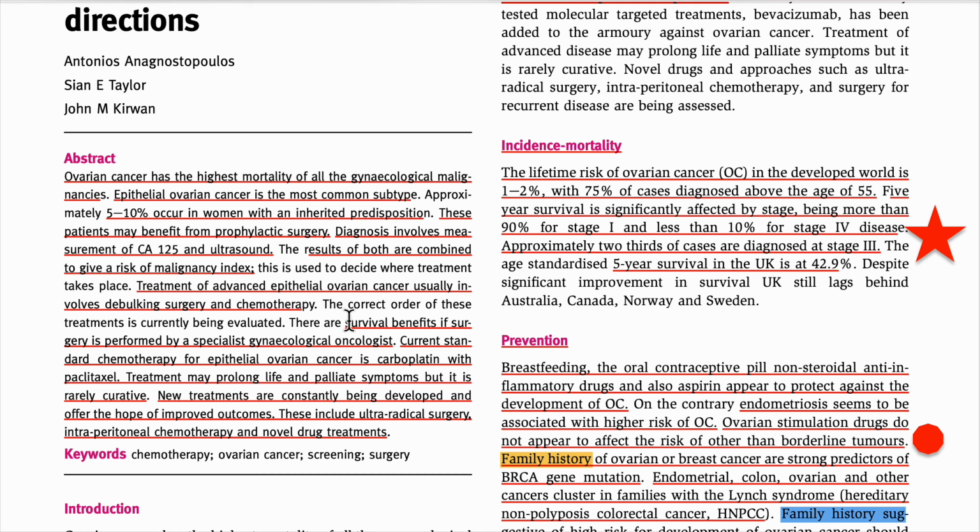Because of this, new developments are always being made to improve the outcome. The new treatments are ultra radical surgery, intraperitoneal chemotherapy, and novel drug treatments. This is the summary.